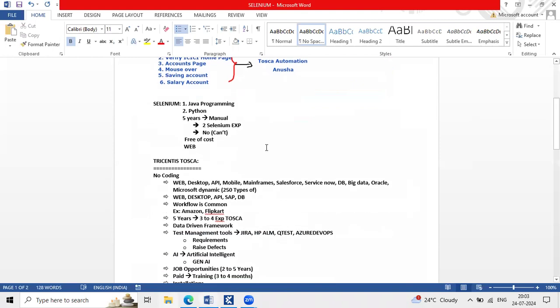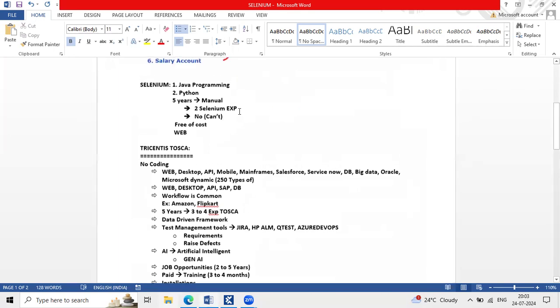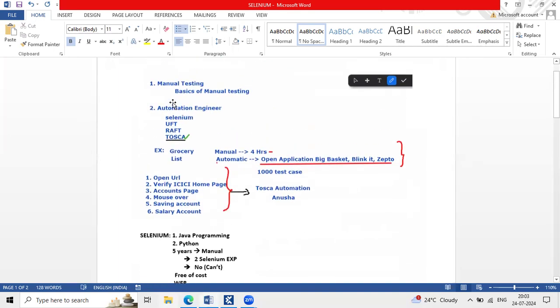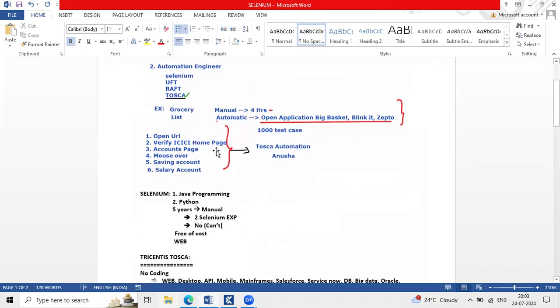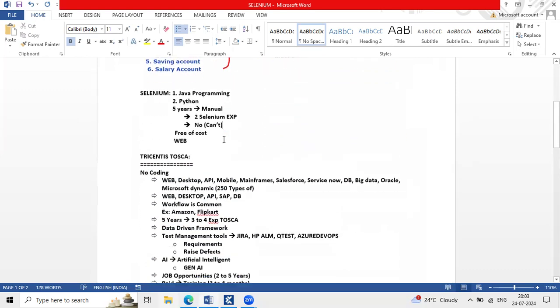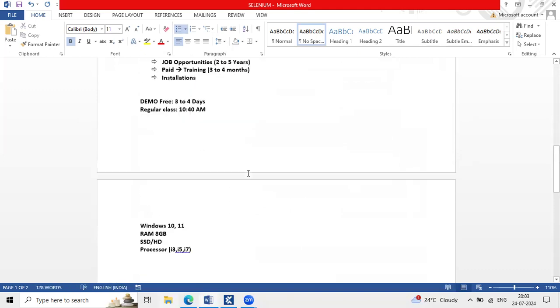Okay, team. So let me start. Yesterday we had a discussion of Selenium and manual testing, the comparison, and why automation. Out of all these automation tools, which one is recommended? So why we choose Tosca and what are the ultimate features that Tricentis Tosca is providing? And along with this, we had an